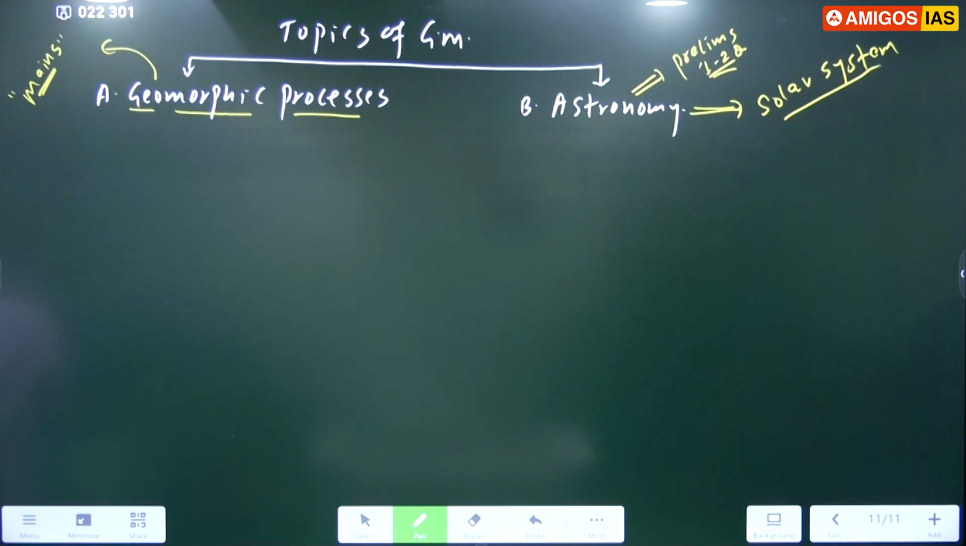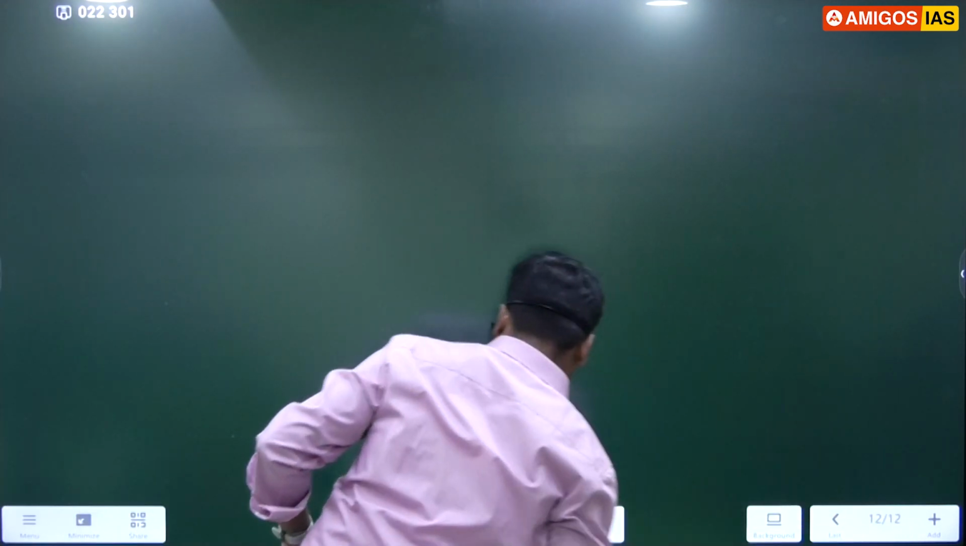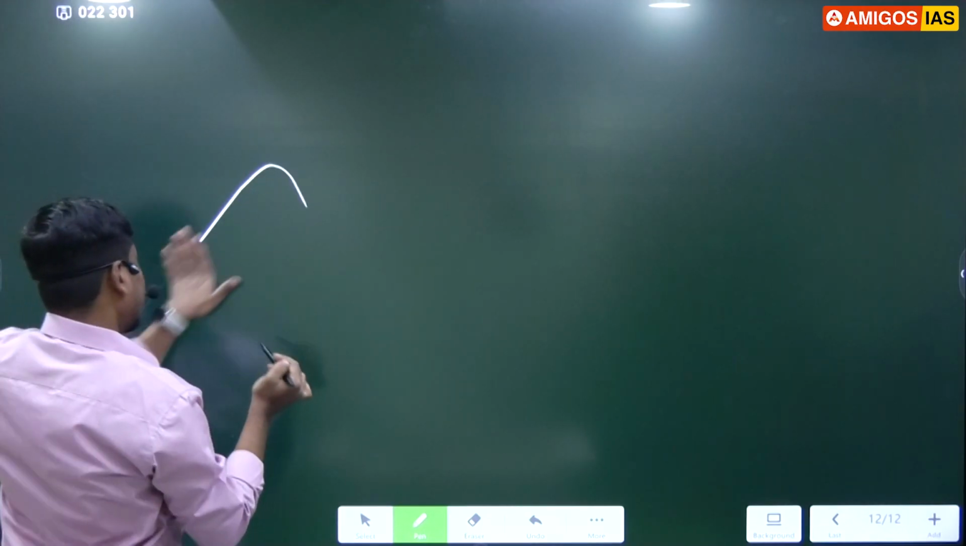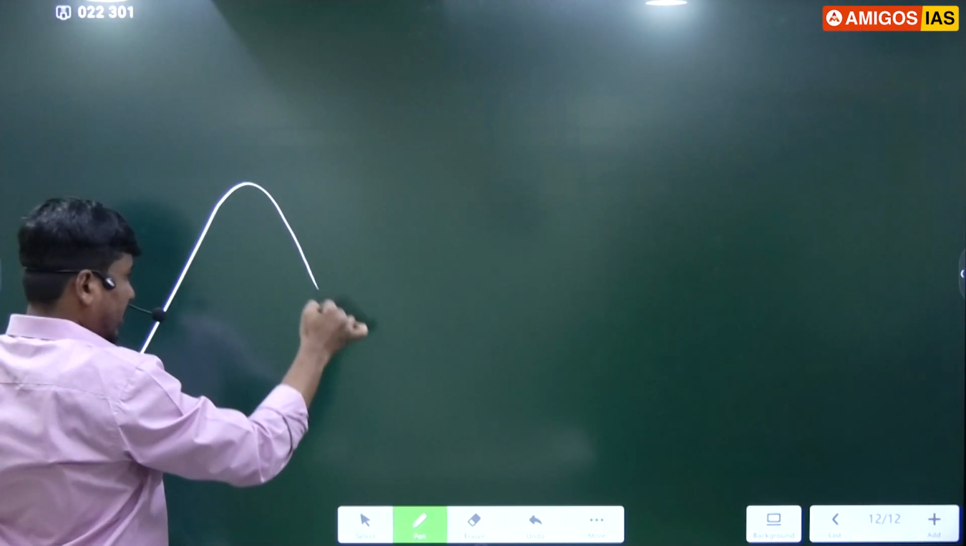Geomorphic processes mean the processes or activities that alter, that change the shape of the earth. That we call geomorphic processes. Just listen, I'll give you an example. Listen first. If suppose here it is the mountain, and this is the valley.